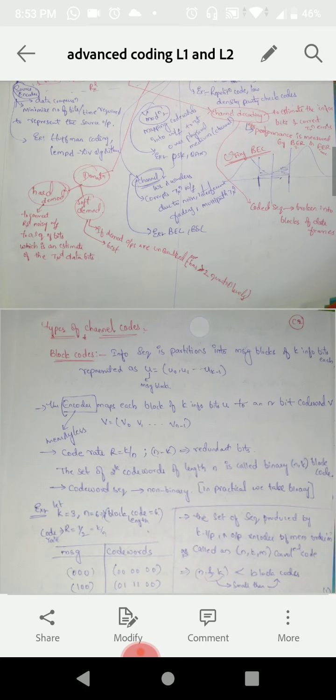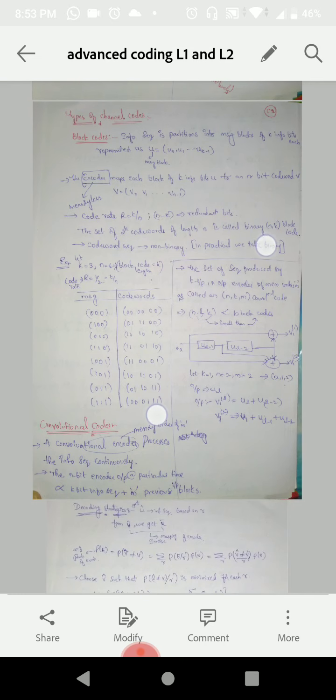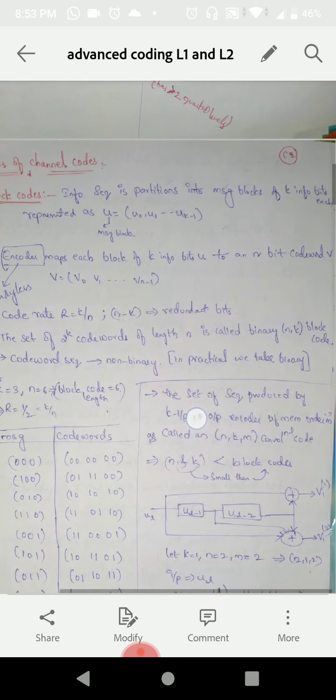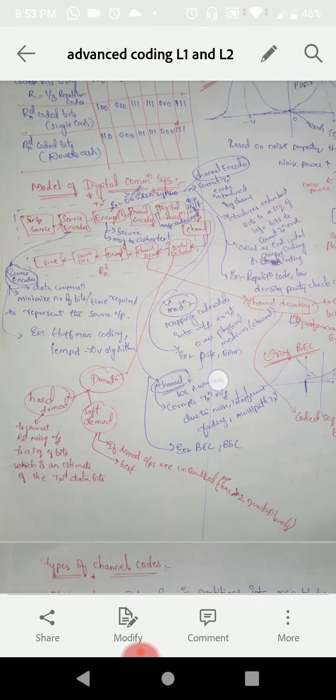So this is all about that. And types of channel codes: channel codes are nothing but block codes, and so this is all about this part.